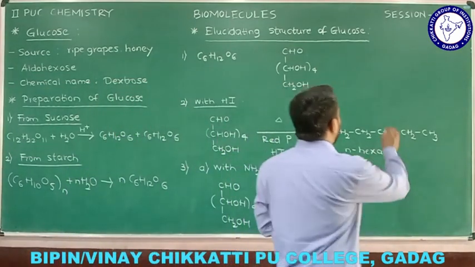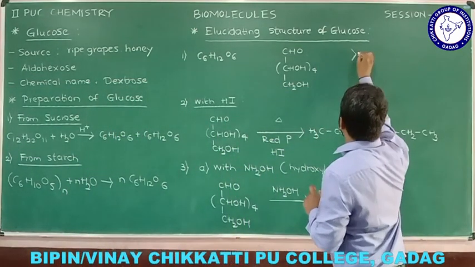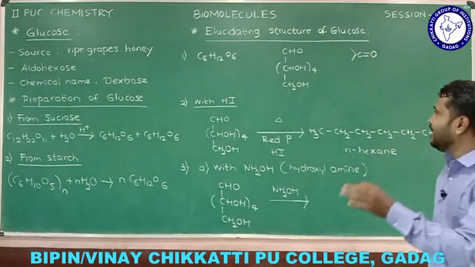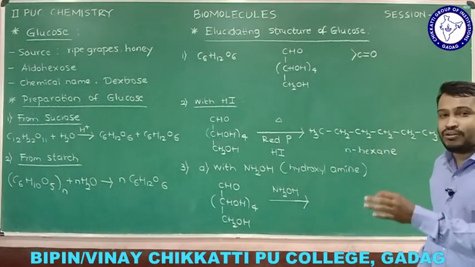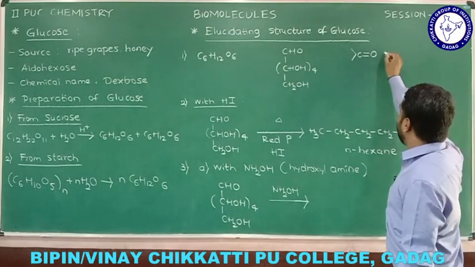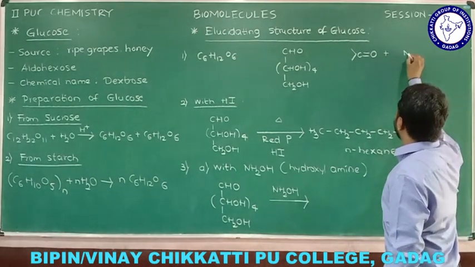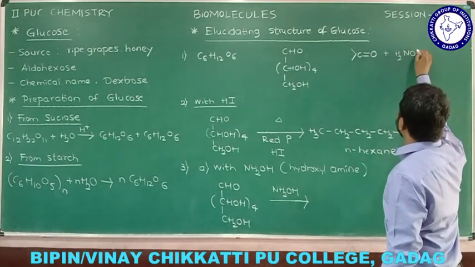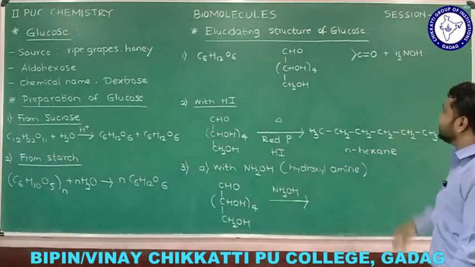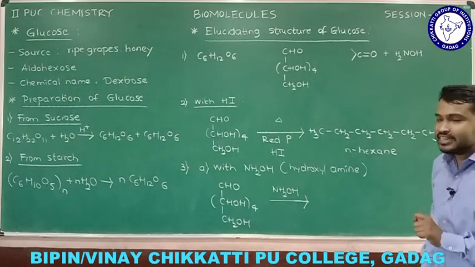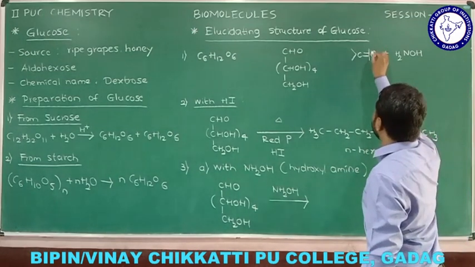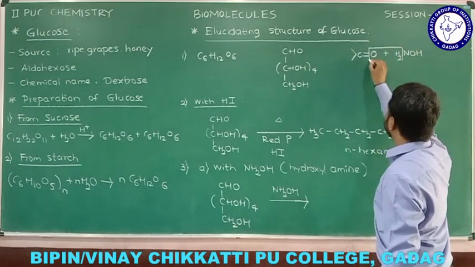Just see here, if you consider any carbonyl group, that may be aldehyde, ketone, acid chloride, ester, whatever it may be, and you react it with hydroxylamine, what is the formula? NH2OH. Here I have written it in reverse manner, that is hydroxylamine, and during the reaction of carbonyl and hydroxylamine, elimination of water takes place.